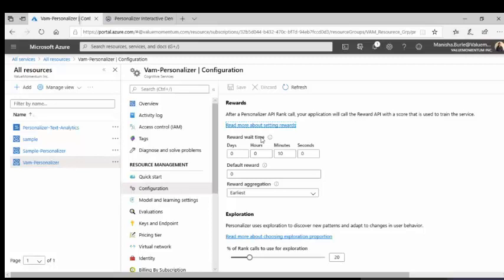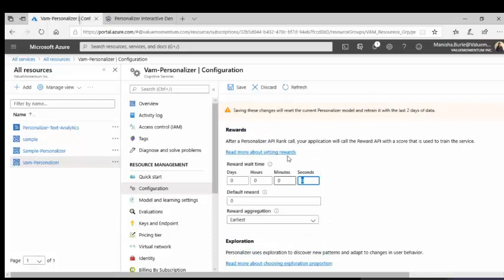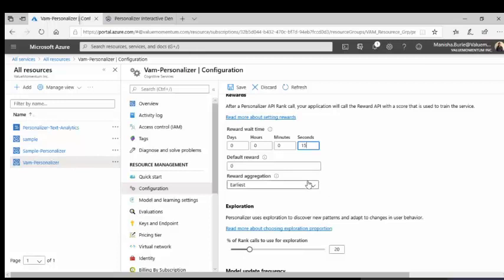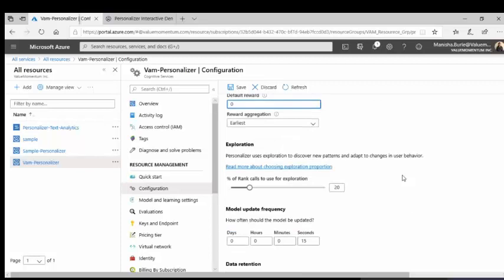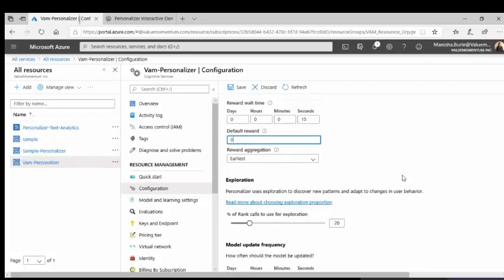Reward wait time is nothing but how much time the reward has to go to the rank API call. Let's set it to 15 seconds. And the default reward: if the user didn't give any response or didn't see the article at all, then the default reward will be sent to the API after the reward wait time is completed.